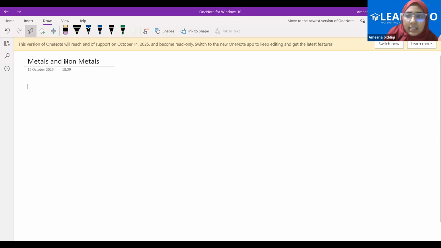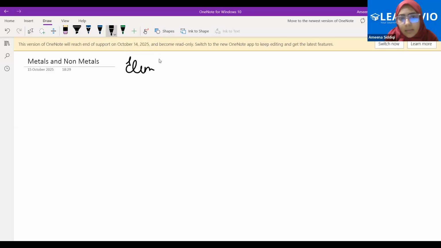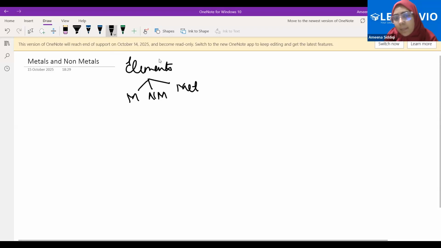First of all, what category are metals and non-metals a part of? Can I say these are elements? Elements basically have been categorized into three categories: metals, non-metals, and metalloids. Yes, that's the point.